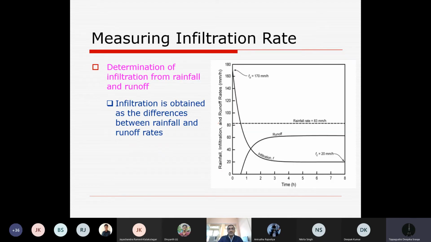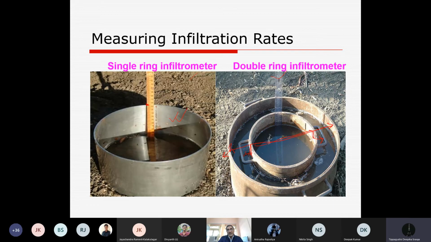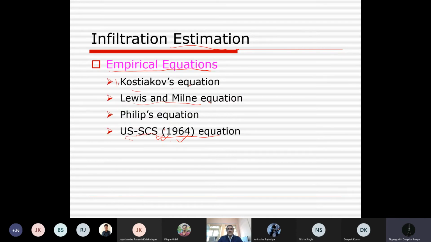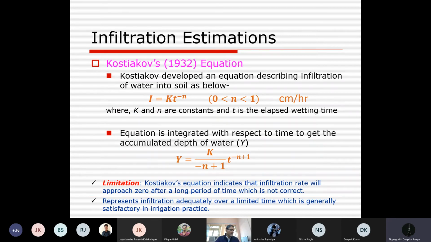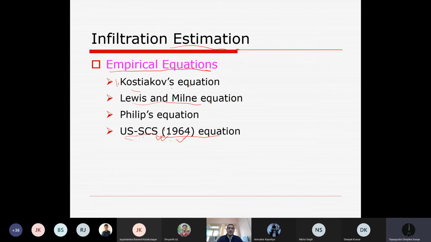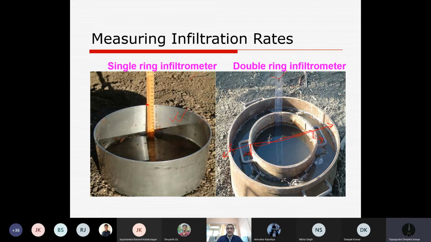Earlier it was measurement by using single ring and double ring. So now you have another class. We will discuss infiltration estimation by using empirical equations in a later class. But today we have scheduled measurement of infiltration rate by using the double ring infiltrometer. So we will meet at 2:30 for our lab today.